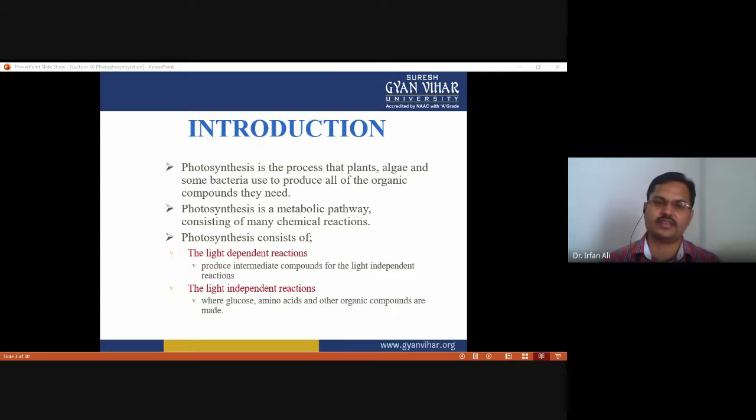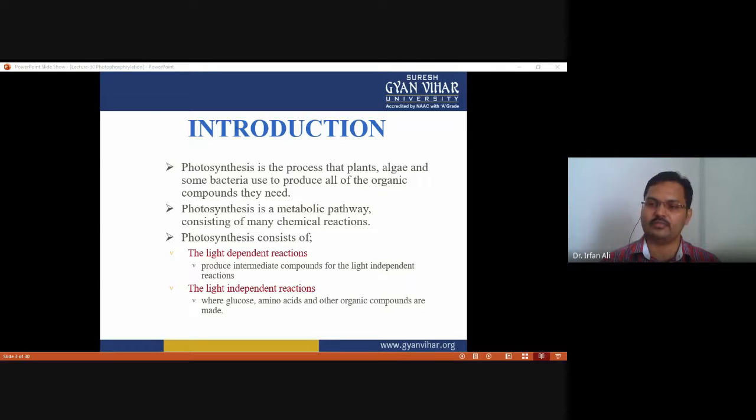The first is the light-dependent reaction, which produces the intermediate compounds ATP and NADPH for the light-independent reaction. That's why both types of reaction are interdependent. The other is the light-independent reaction, where glucose, amino acids, and other organic compounds are produced.